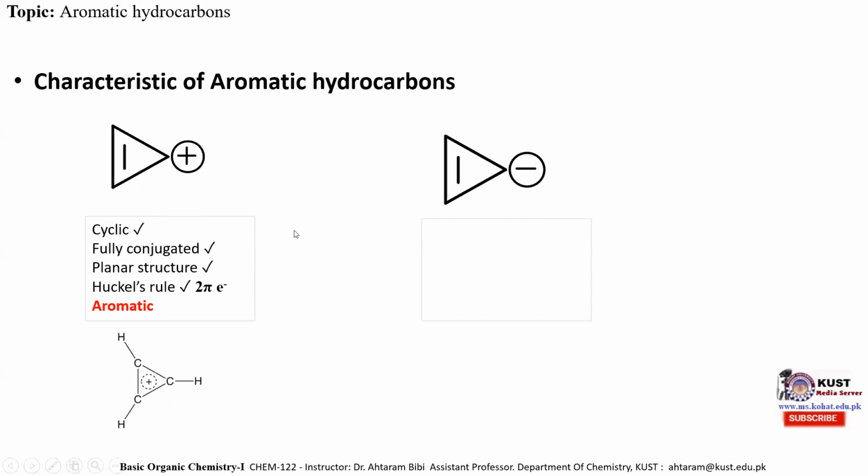The next example is the cyclopropenyl anion molecule. And we can see over here that it is also a cyclic molecule. Yes, it is a cyclic molecule. It is fully conjugated because this negative charge is delocalized on these 3 carbon atoms. It also has a planar structure like the cyclopropenyl cation, and it does not obey the Huckel rule for aromatic hydrocarbon because it consists of 4 pi electrons, 2 pi electrons here and 2 pi electrons here, which delocalize. So therefore, it does not obey the 4 properties of aromatic hydrocarbon.